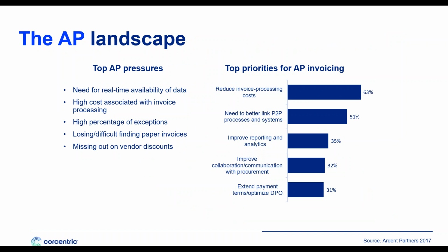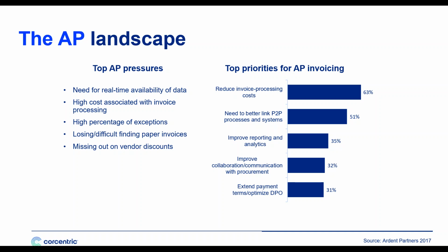When we look at the pressures and priorities that accounts payable departments face, it's not just the challenges within our walls anymore. In fact, the top pressure of AP departments is the need for real-time availability of AP data. This is the fallout from the cash crisis of 2008. Corporate America was caught with its proverbial pants down.